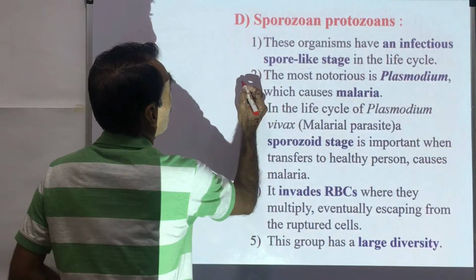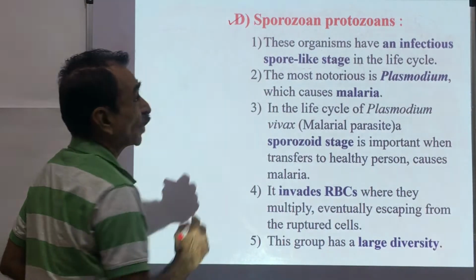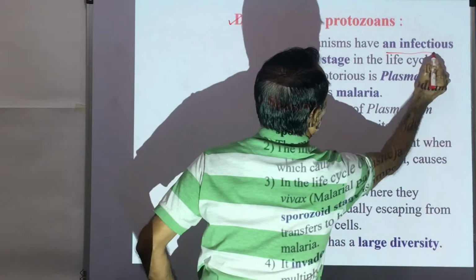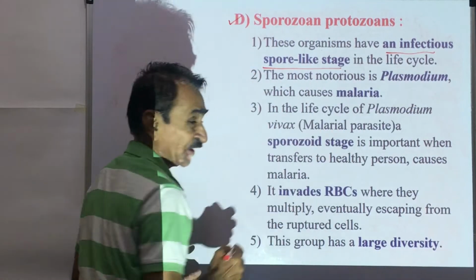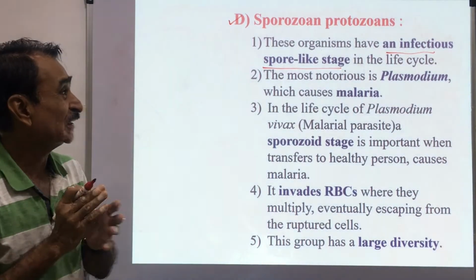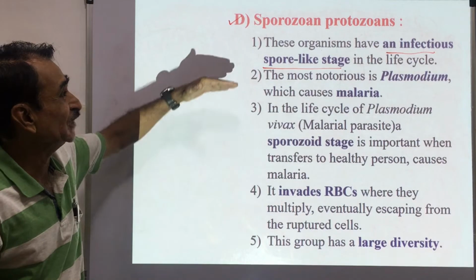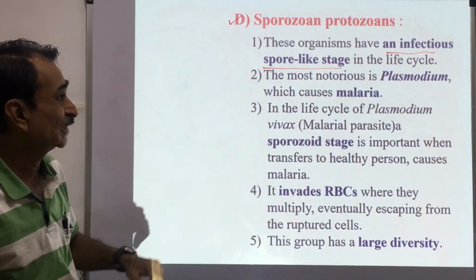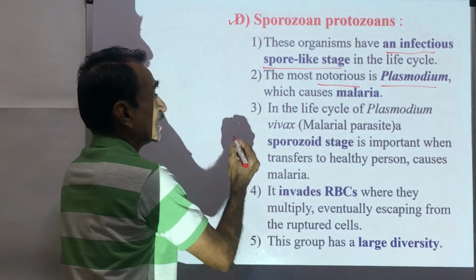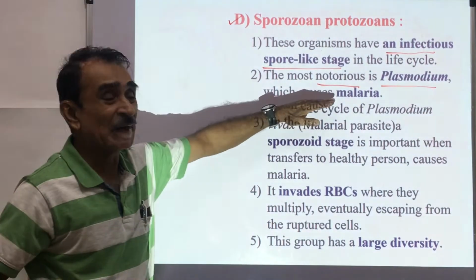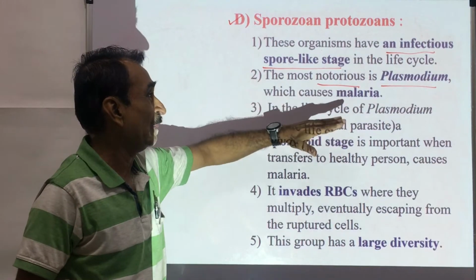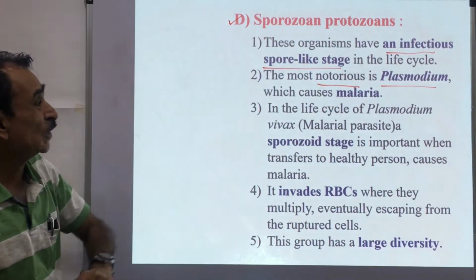The next type of protozoans, these are sporozoan protozoans. These organisms have an infectious spore-like stage. They are producing these spores, and this is the most infectious stage in the life cycle of these sporozoan protozoans. The most notorious, most dangerous, is Plasmodium vivax. This is a malarial parasite. This Plasmodium causes malaria in human beings, and this is a sporozoan protozoan.